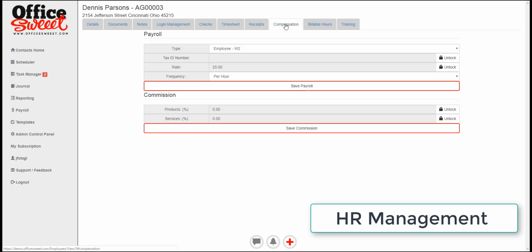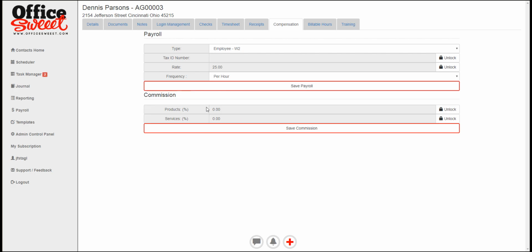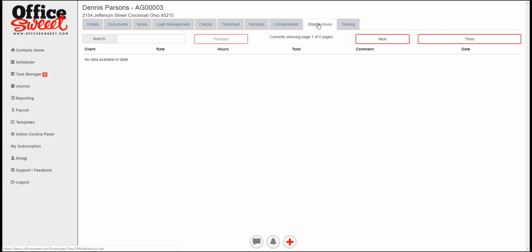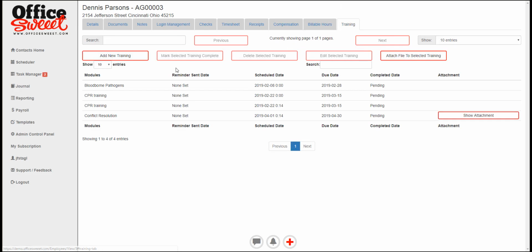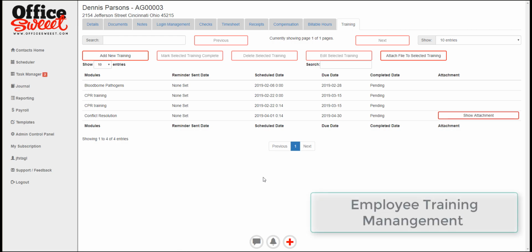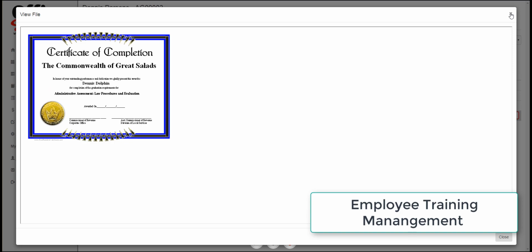Receipts, any compensation information. We, of course, have the privacy lock there, and we also have here the amount of commission paid on products and services, and any billable hours that are accumulated by this person. All these will go into the client's account too. And there's a full training program here where you can add training modules and have access to them, and they even show certificates of completion.